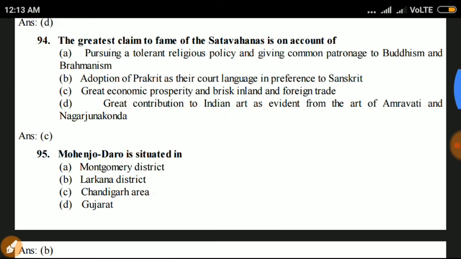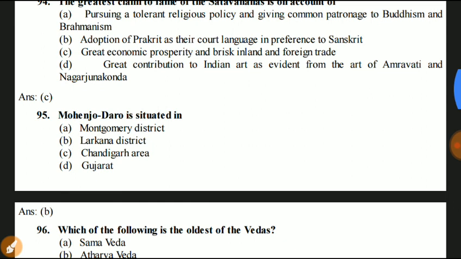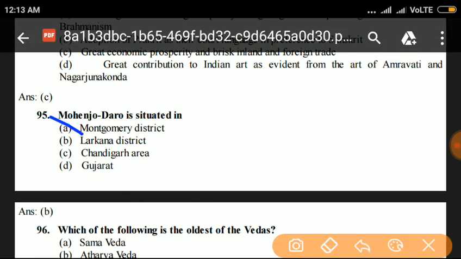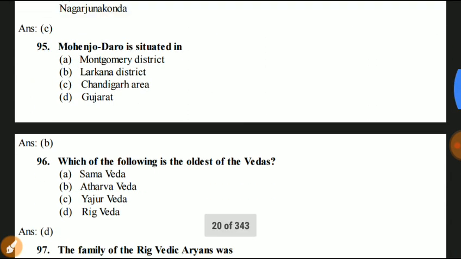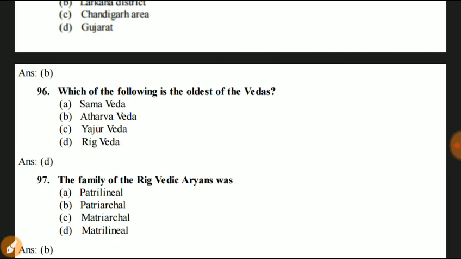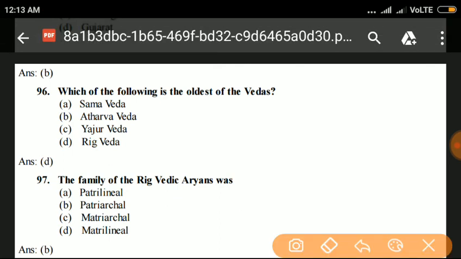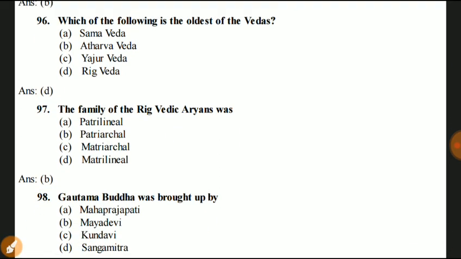Next question, Mohenjo-daro is situated in Montgomery district, Larkana district, Chandigarh area, Gujarat. Your answer is Larkana district. Mohenjo-daro is situated in Larkana district. Next question 96. Which one of the following is the oldest of the Vedas? Samaveda, Atharvaveda, Yajurveda, Rigveda. Here answer is D. Rigveda. Next question, the family of the Rigvedic Aryans was